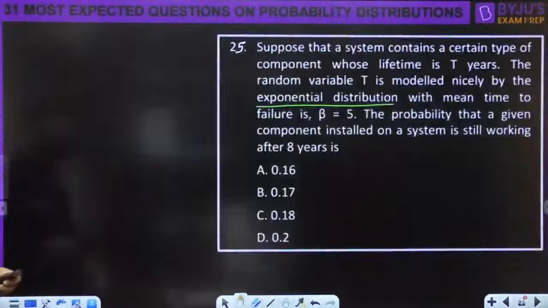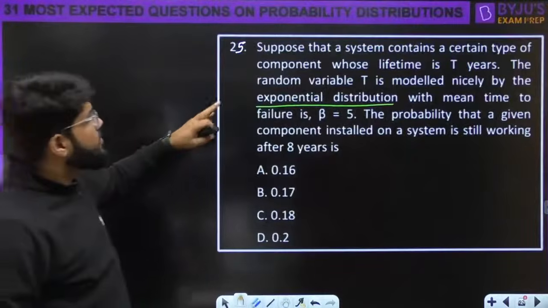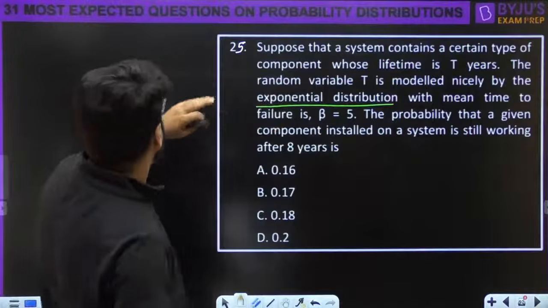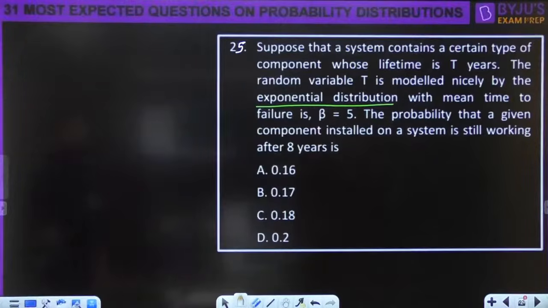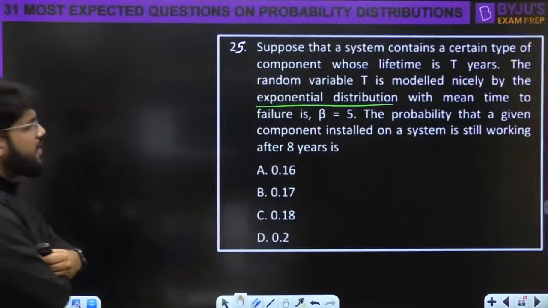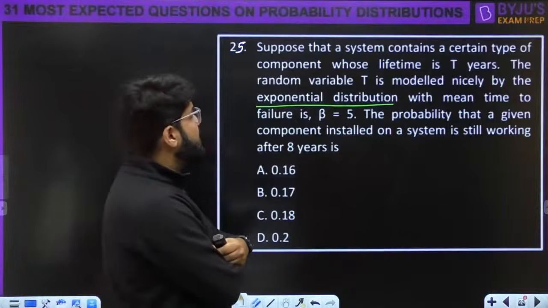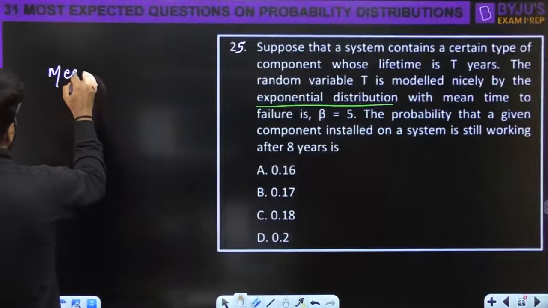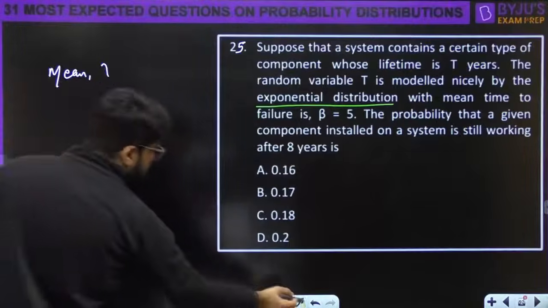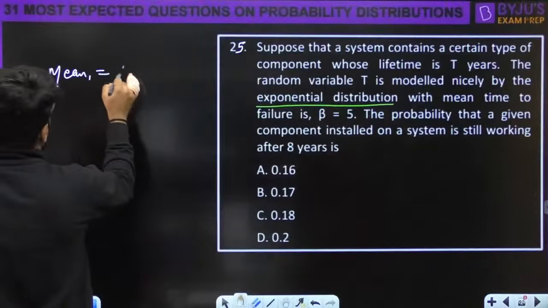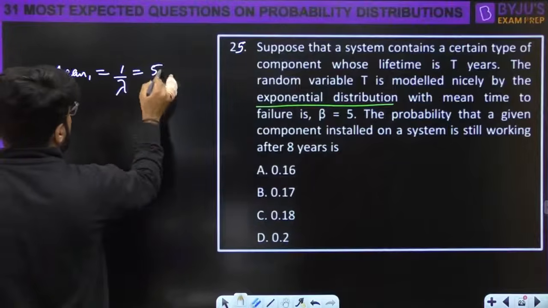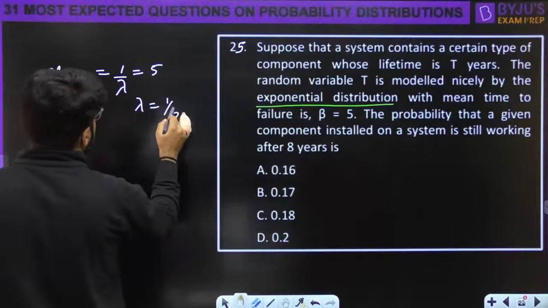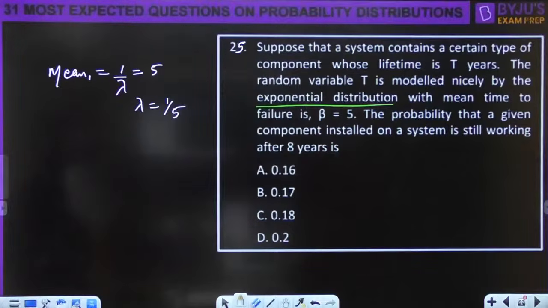So if I have a look into this question, I've made this as 25. Suppose that a system contains a certain type of component whose lifetime is t years. The random variable t is modeled nicely by exponential distribution with the mean beta, right? Mean, that is 1 by lambda, here is given to be 5. So lambda, the parameter, is 1 by 5 because the mean has to be 1 by lambda.